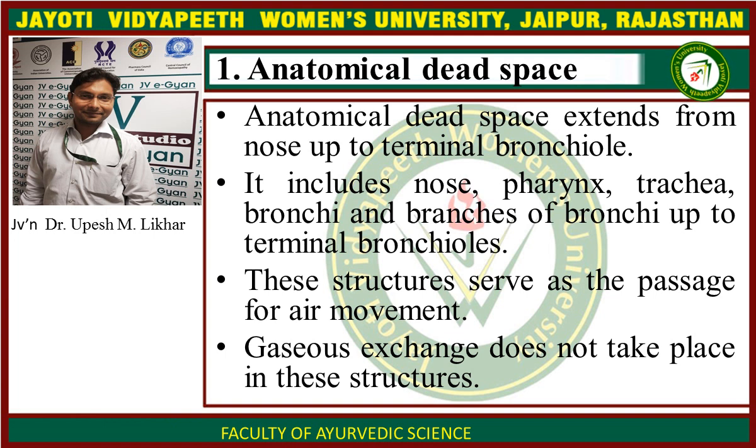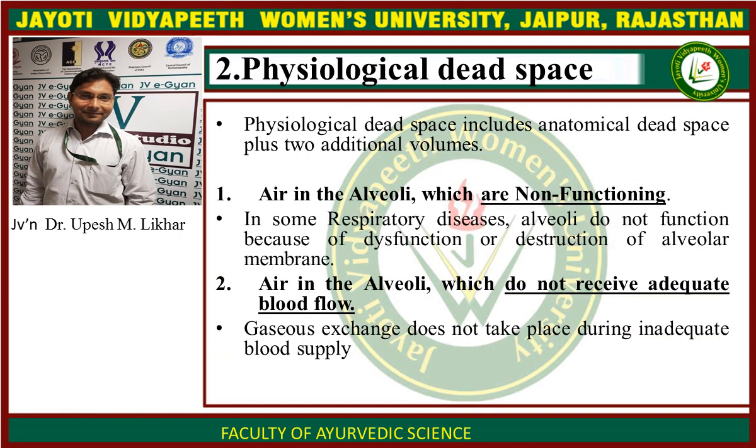Structures of this space serve only as the passage for air movement and no gaseous exchange takes place in them. It includes the nose, pharynx, trachea, bronchi and branches of bronchi up to the terminal bronchioles. Second, physiological dead space.